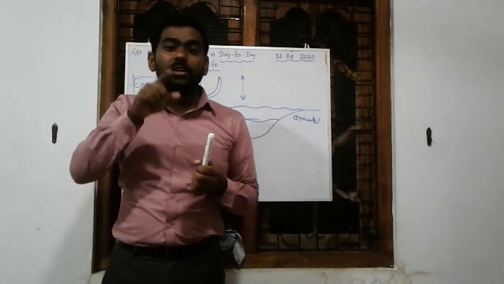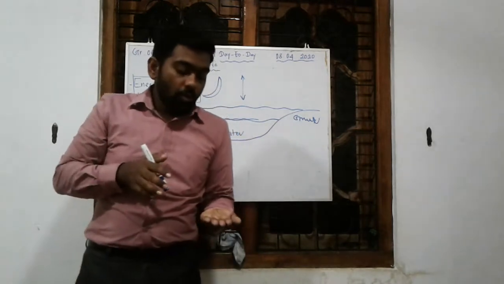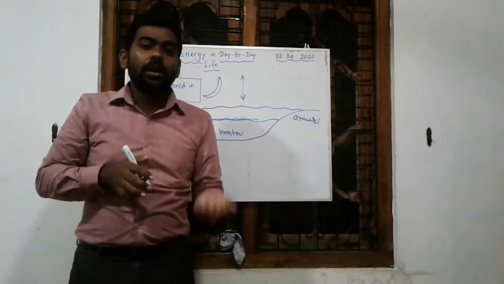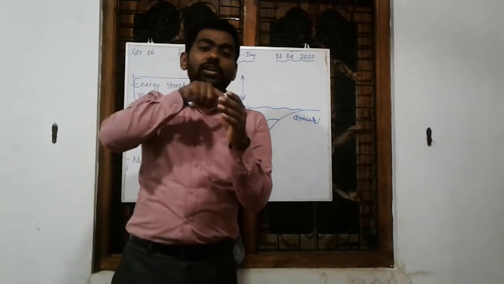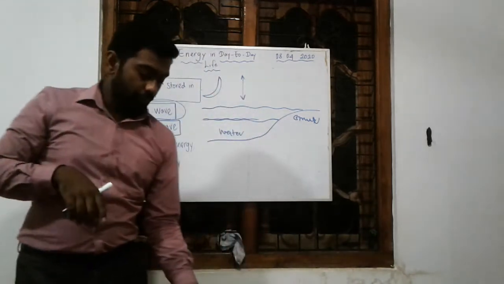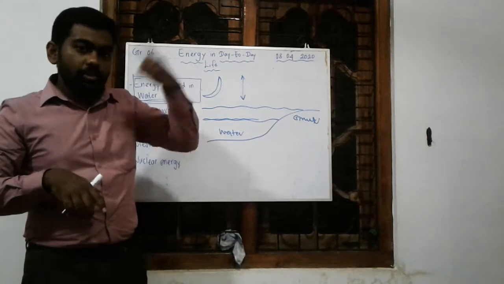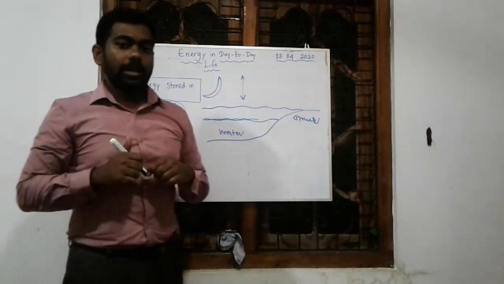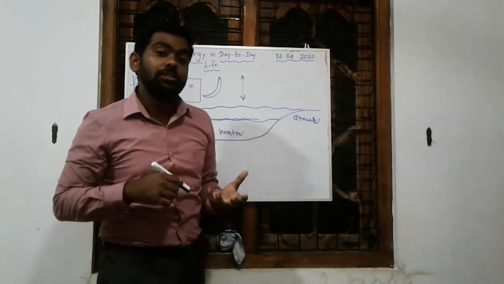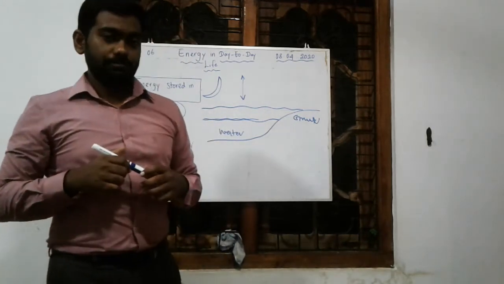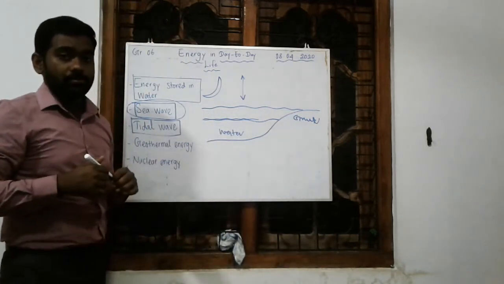Inside that they have small dynamos. When the water moves up and down, the water goes into that gadget, and inside you have turbines. The water hits the turbines and they rotate. It is connected to the dynamo. So you can understand what will happen next. That energy produces electricity.